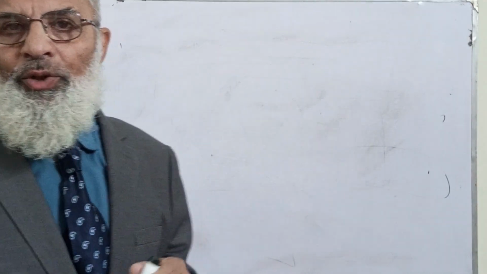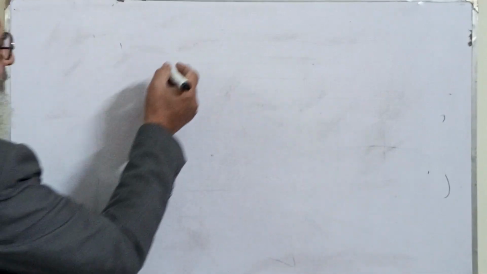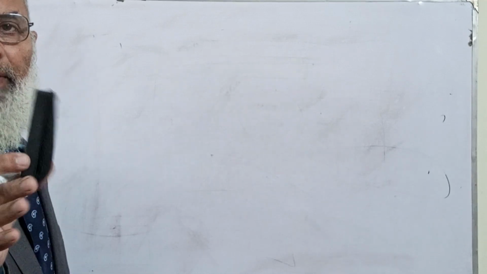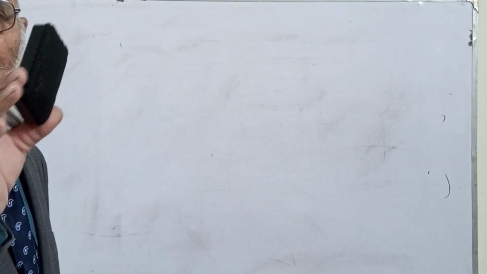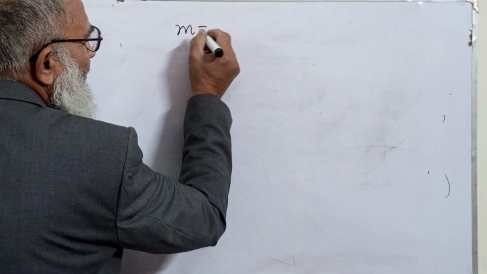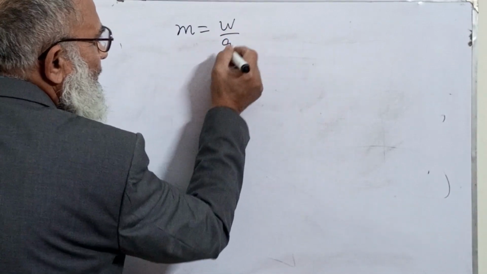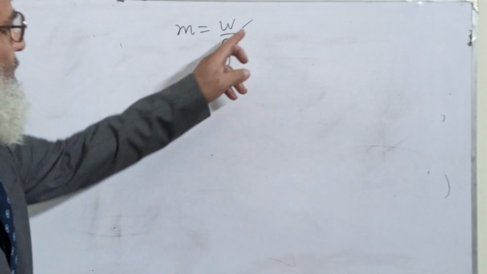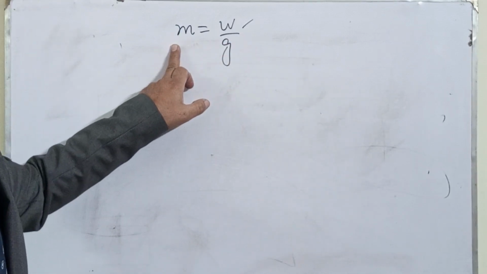I don't know the mass of this block. Yes, I can find its volume, I can find its weight, but mass is something different, and it is weight divided by gravity, which gives us mass.